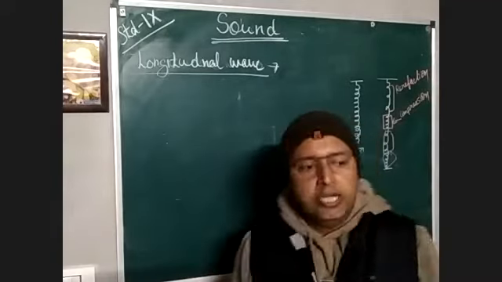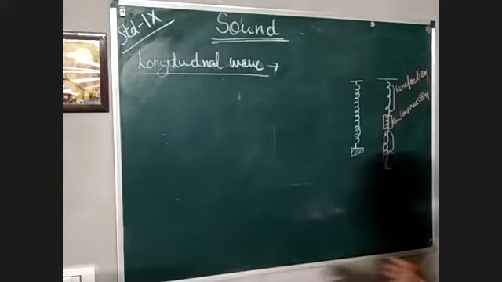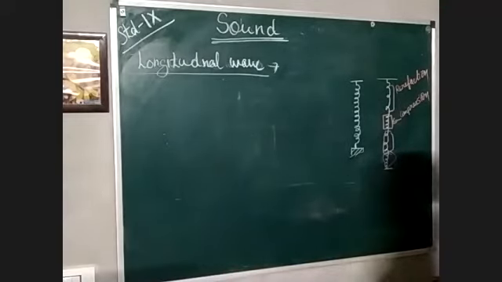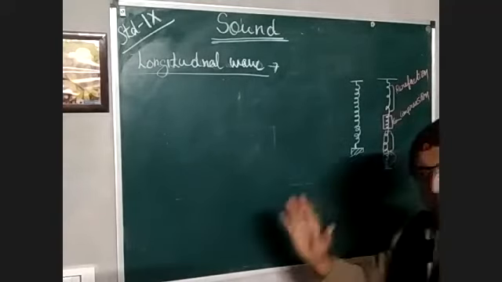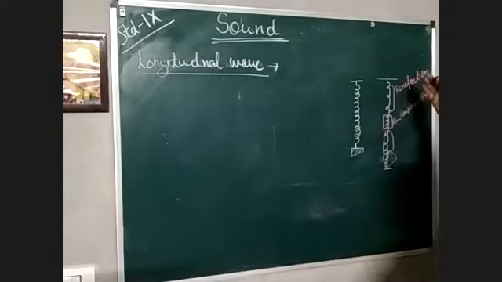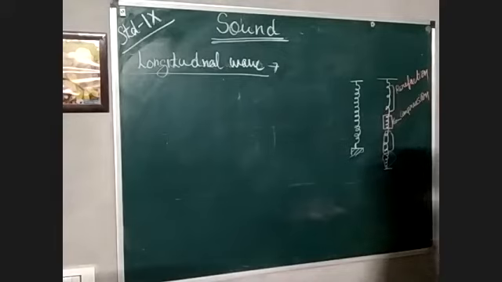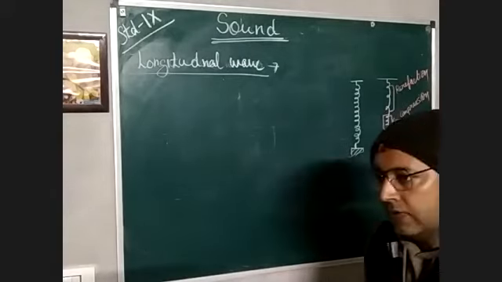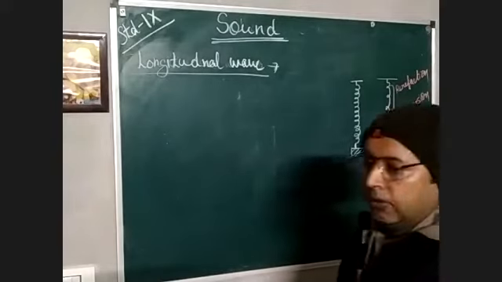Now, what is compression and rarefaction? Compression is the region of high density, high pressure, in which the particles or the coils are very close to each other. And here, obviously, the pressure will be less, that's why they are moving away from each other. So, in longitudinal waves, the disturbance travels in the form of compression and rarefaction, whereas in case of transverse waves, the disturbance moves along the direction perpendicular. Right?